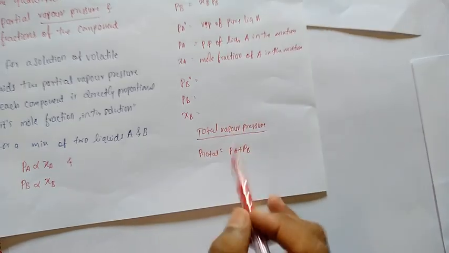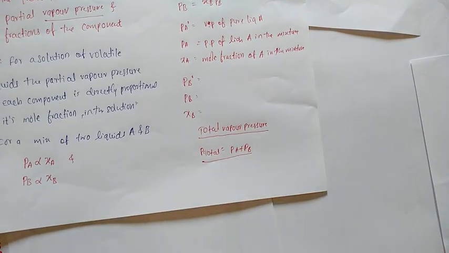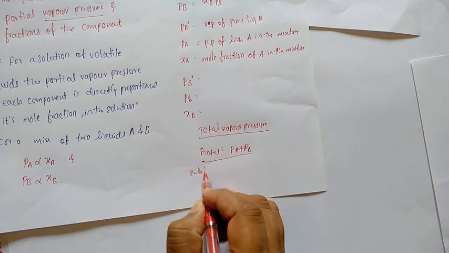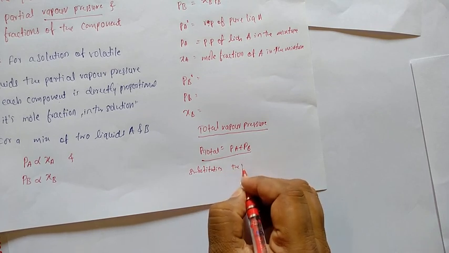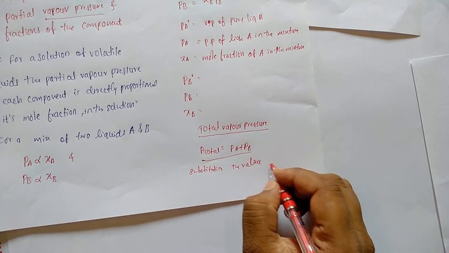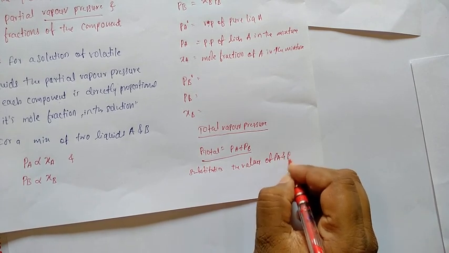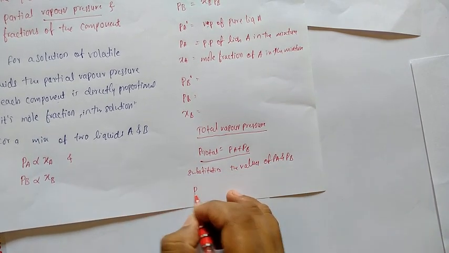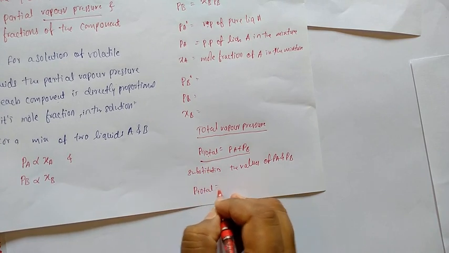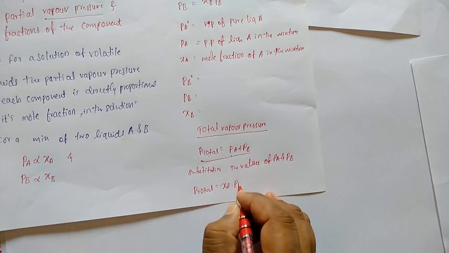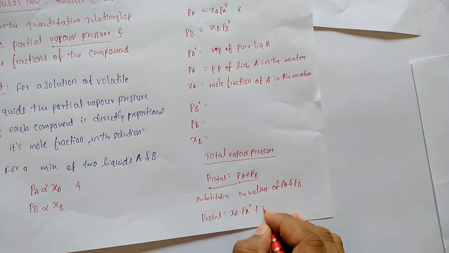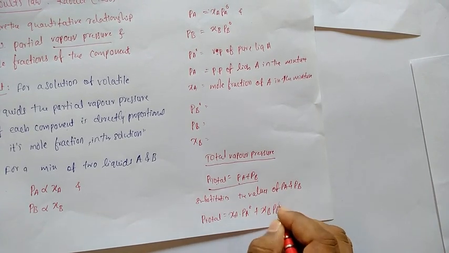These two values substitute in Dalton's law of partial pressure. Then you will get, substituting the values of PA and PB, P total is equal to XA PA naught plus XB PB naught.